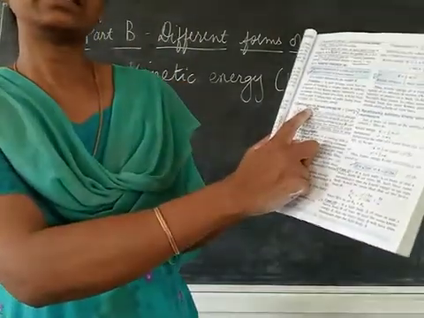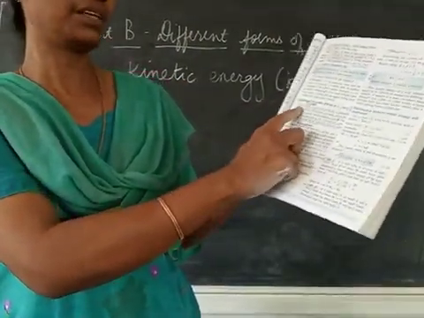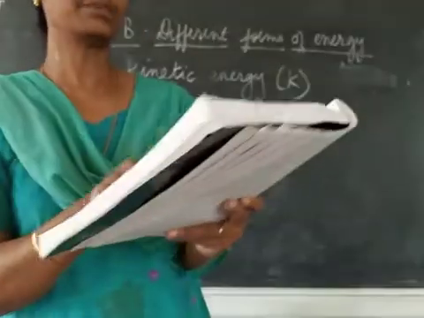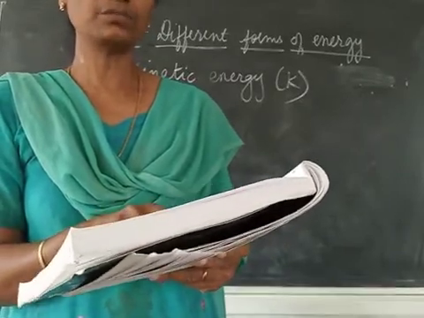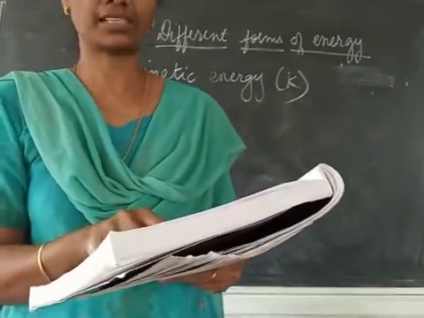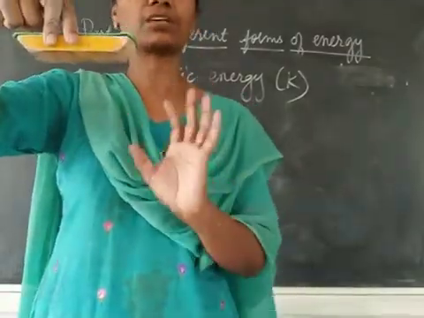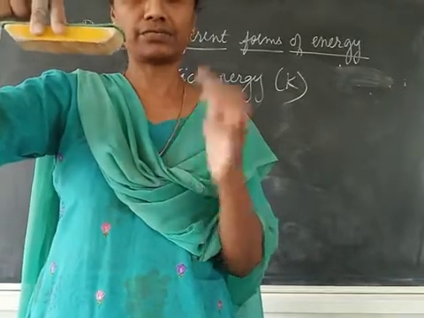So I have given the title for the first paragraph as principle. Kinetic energy possessed by a moving body is equal to the work the moving body can do before coming to rest. Actually it is the work done by this before coming to rest, but it is very difficult to calculate of the moving body.